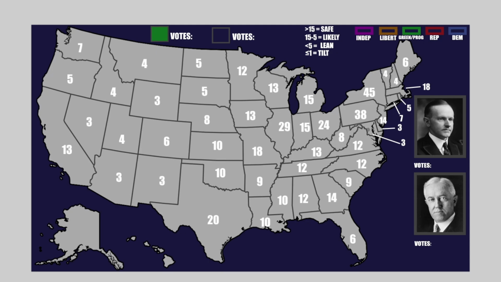Alrighty, so now it is time to begin. Like I said earlier, we are going to go from west to east, and we're going to do it in blocks. We're going to do it first with the safe states, and then we'll go into a good bit more detail with the states that are closer. Then we'll do a characterization of the electoral votes at that period, and then we'll move on to the next region. But we're going to start out with this West Coast right here, and we're going to end right here.